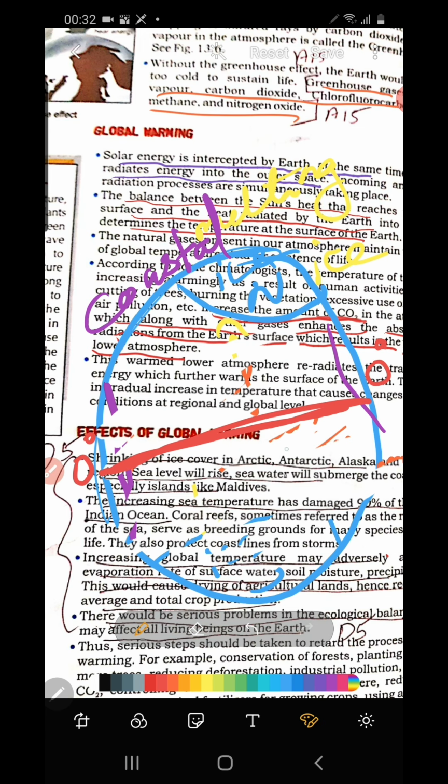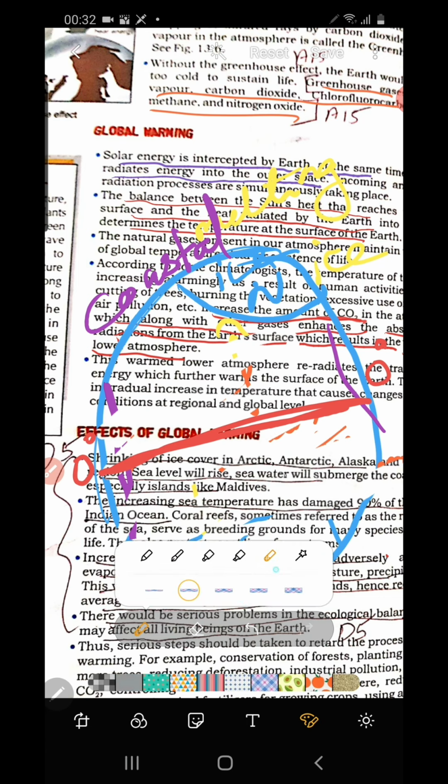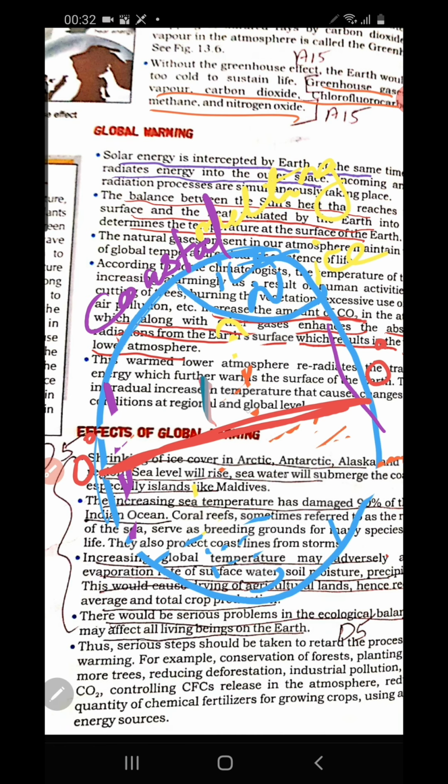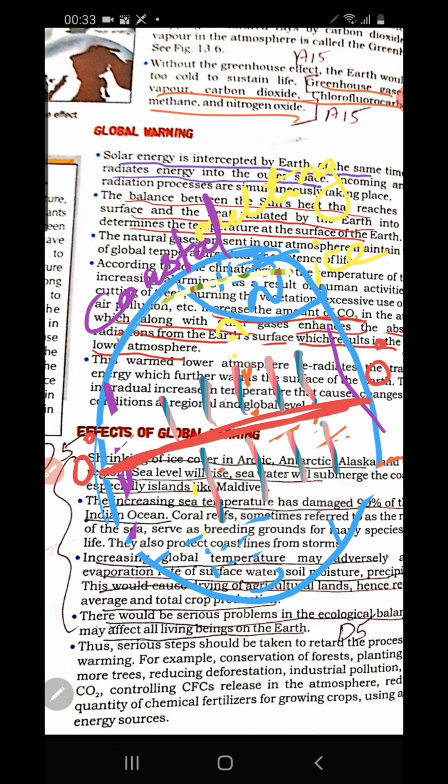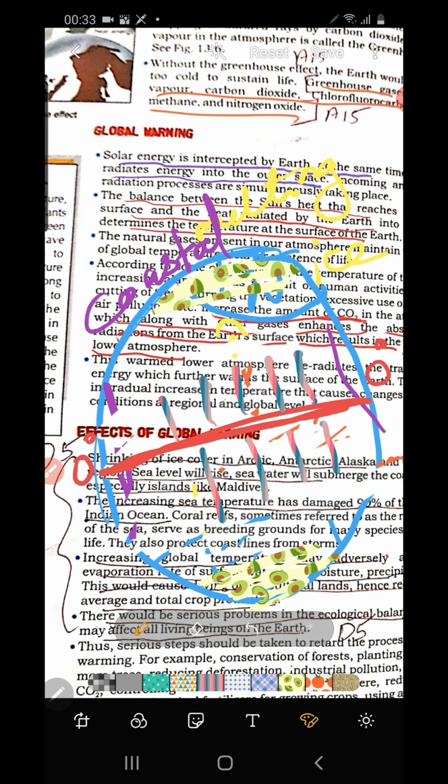When the temperature is very high, people will slowly have to shift from the equatorial region. Scientists say that in future the climatic condition in the polar region becomes suitable for life, so people will slowly shift from the equatorial region to the polar region.